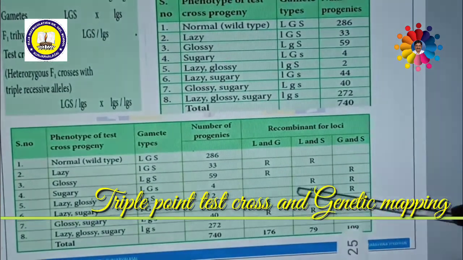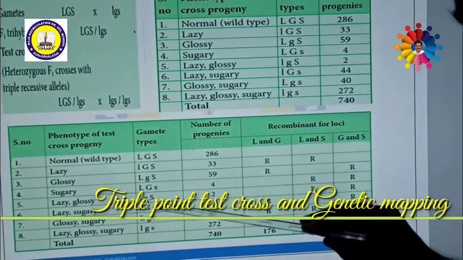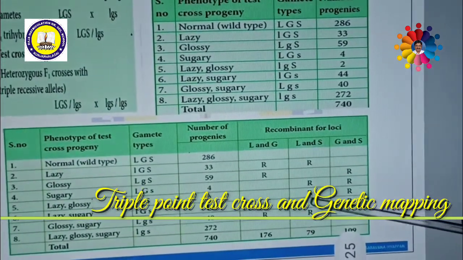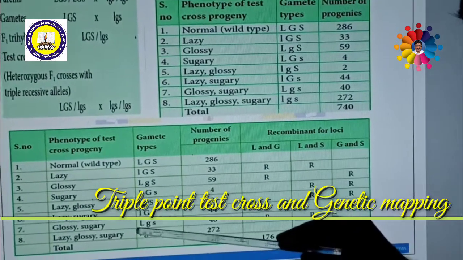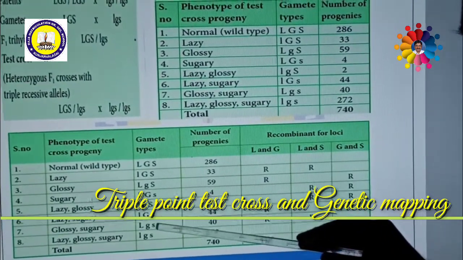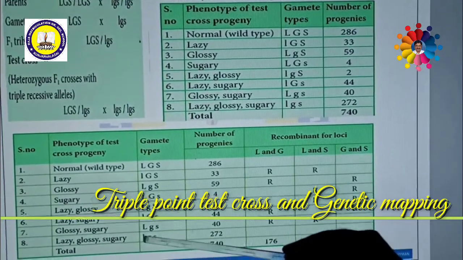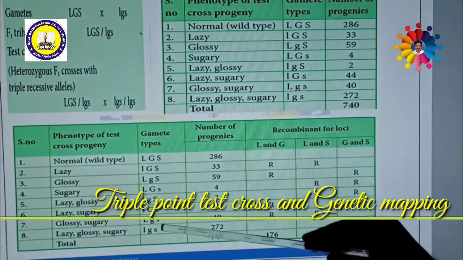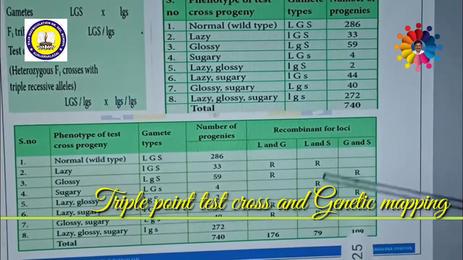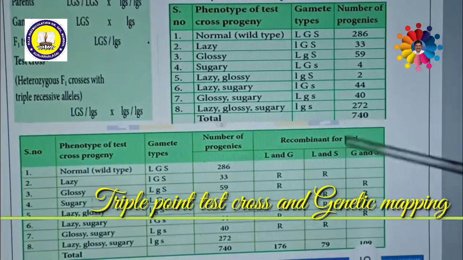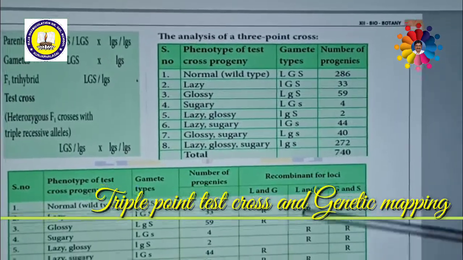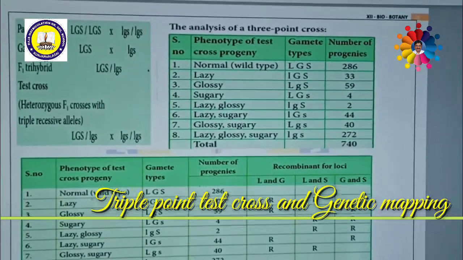Small l, capital S, recombinant. Small l, small s, parent, both are the same, small letters. Glossy and sugary, capital L, small s, recombinant. Why? One is capital and one is small. Small s, small l, small s, both are homozygous, parent. So there are 4 recombinants and the remaining all parent in L and S loci.